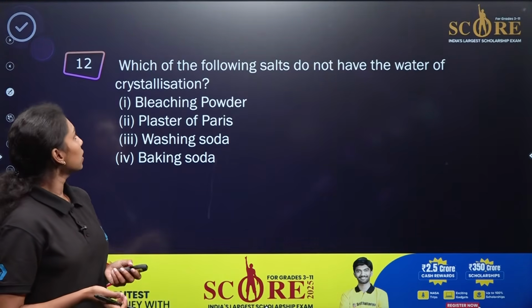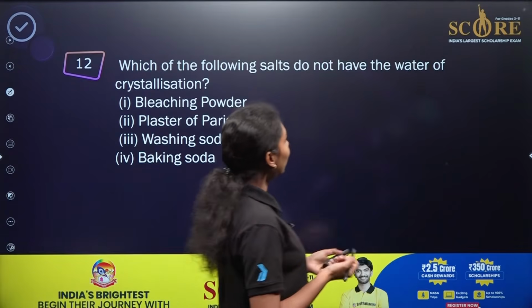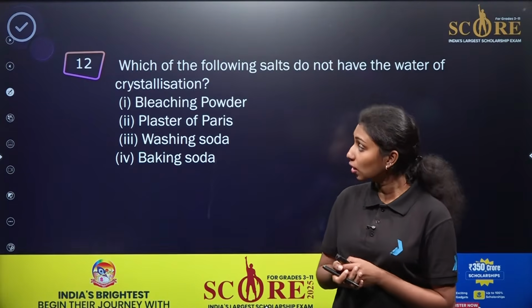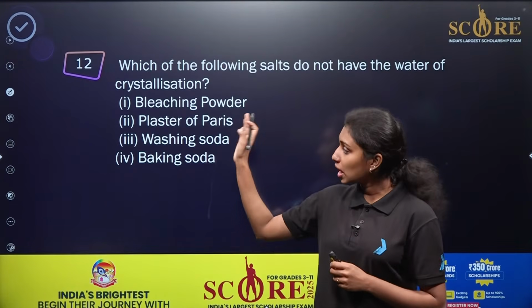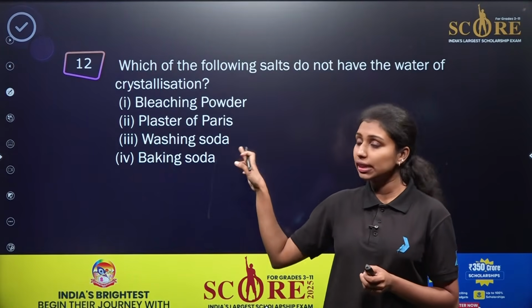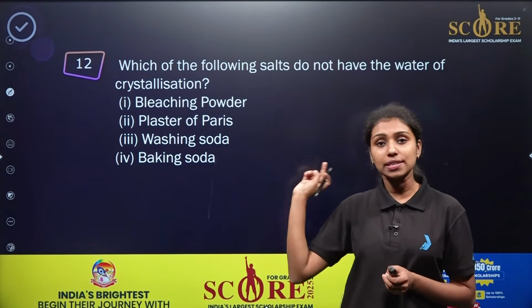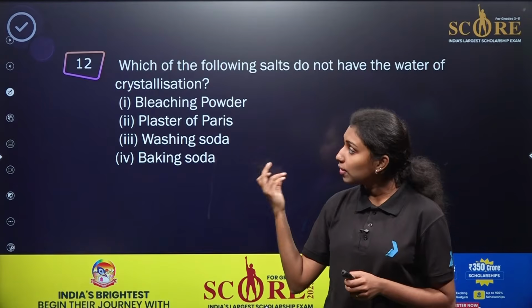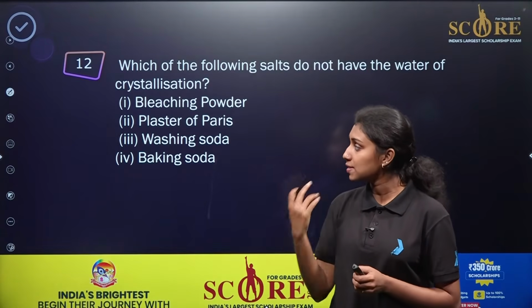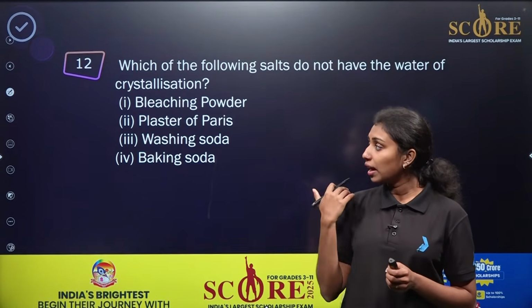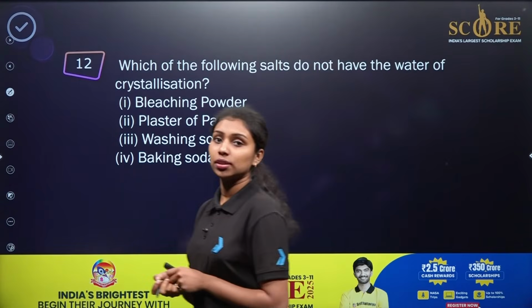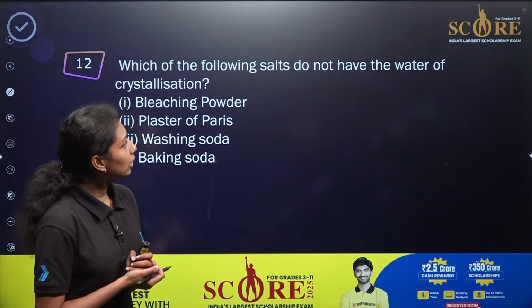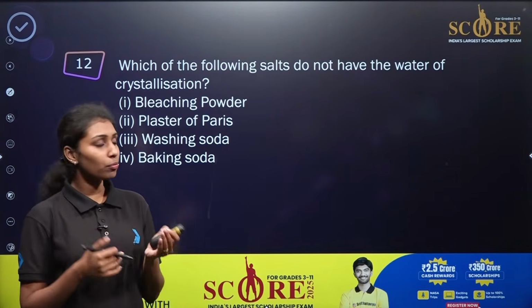Now here is the next question. Which of the following salts do not have water of crystallization? So this is very important. This type of substance we have already studied in the second chapter, acids, bases and salts. We already know the chemical formula of bleaching powder, plaster of Paris, washing soda and baking soda. Again, this question is based on more than one answer.